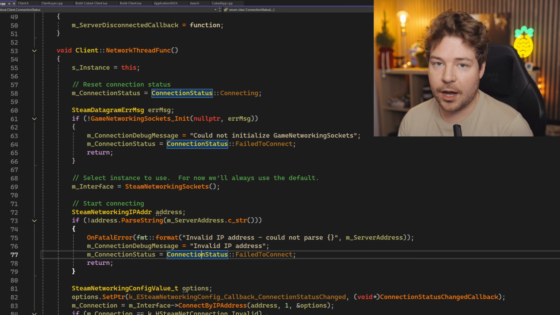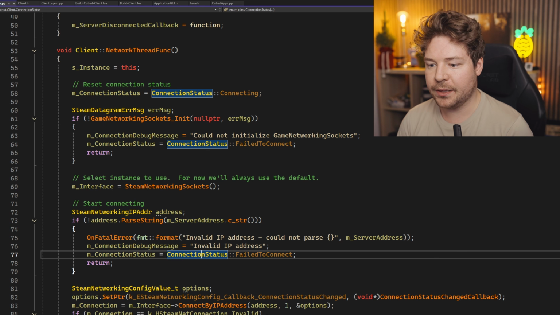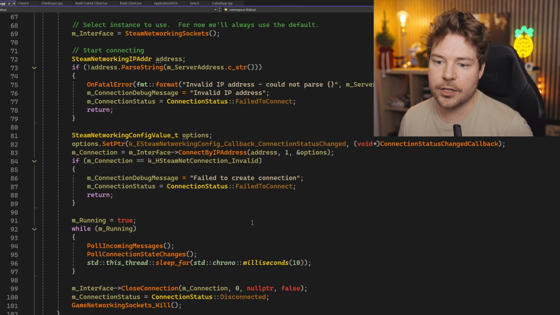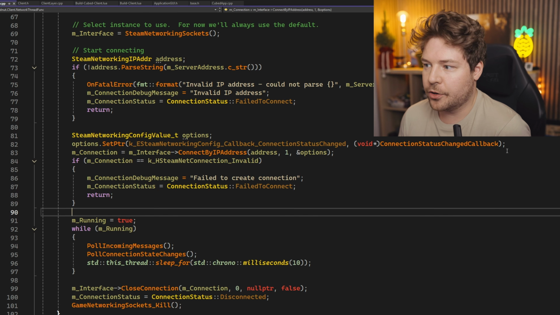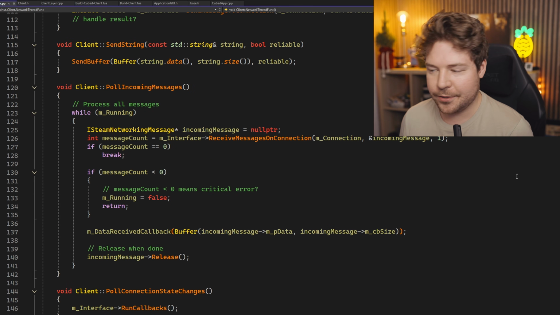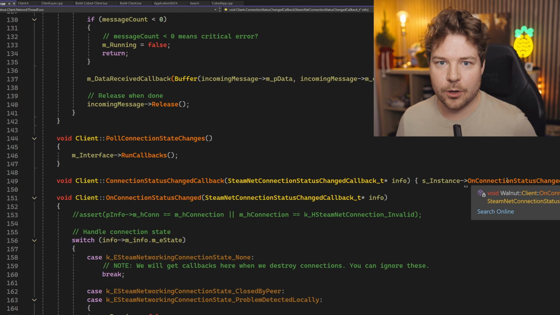Now, as I mentioned, we are using Walnut networking here, which is completely open source. It uses Valve's game networking sockets library, so you can have a look at all of this. I just didn't want to use Valve's game networking sockets library directly because you can see there's a bunch of code that we would have had to write. I'm trying to keep this manageably sized, not like a full 50-hour course or something.